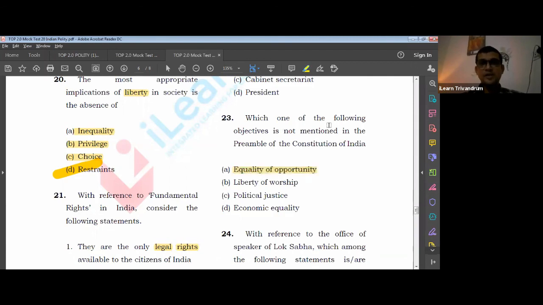So objective is not mentioned. Underline this. First of all, underline this particular part. Equality of opportunity is mentioned in the Constitution, in the preamble. Liberty of worship, liberty of faith, liberty of belief, all those are mentioned. Justice, political justice, economic justice, and what else? Justice should be political, economic, and social, right? Economic equality is not mentioned, so this is the answer. Economic justice is mentioned, equality of opportunity is mentioned, equality of status is mentioned, but economic equality is not mentioned.